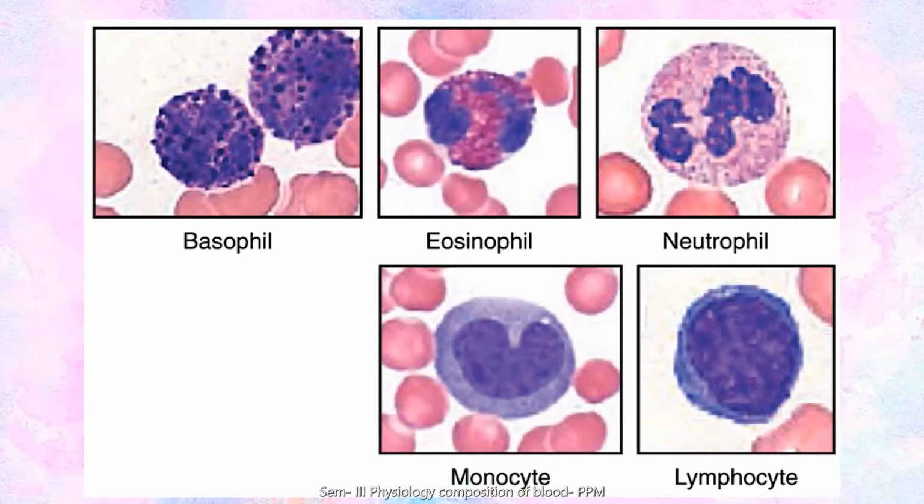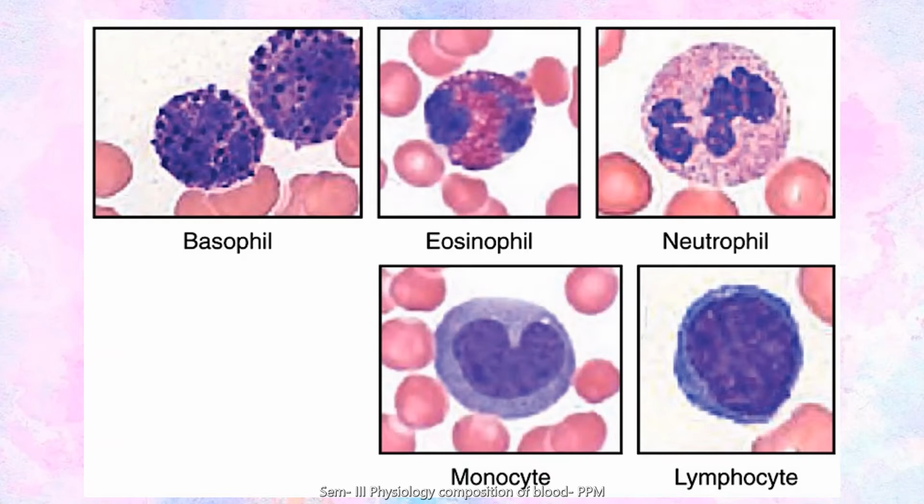Now when you stain these cells, the basophils are prone to take the basic dyes from the Leishman stain, whereas eosinophils take acidic stain. They are acidophilic, that's why they take up acidic stain such as eosin. The neutrophil, on the other hand, does not take any acidic or basic stain, but takes neutral stains.